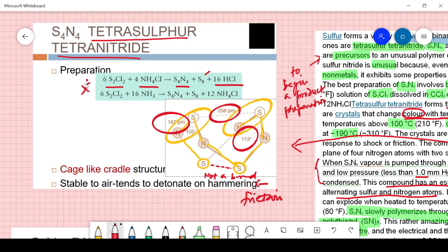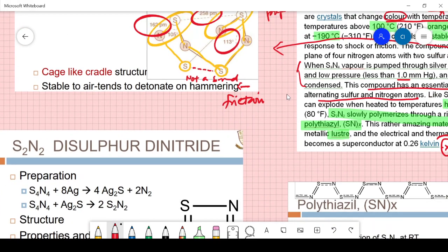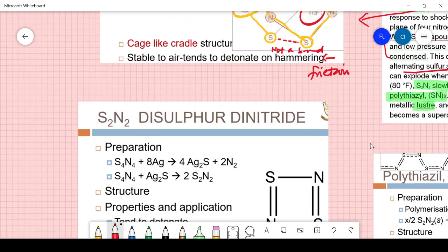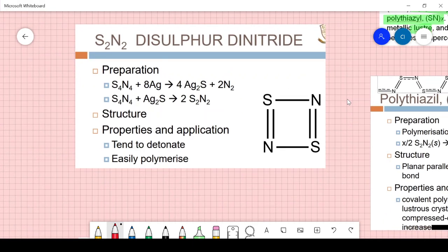Then this equation is very important: 6S2Cl2 plus 16NH3 gives S4N4. So both are the same equations, but the numbers are varied. The next structure that we are going to see is the preparation of S2N2, disulfur dinitride. It is obtained by decomposing S4N4 over silver, which gives Ag2S plus S2N2. This structure is given like this, a square structure.